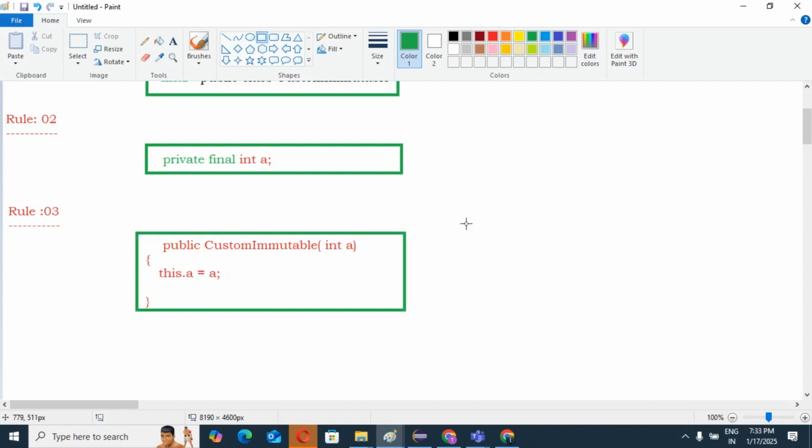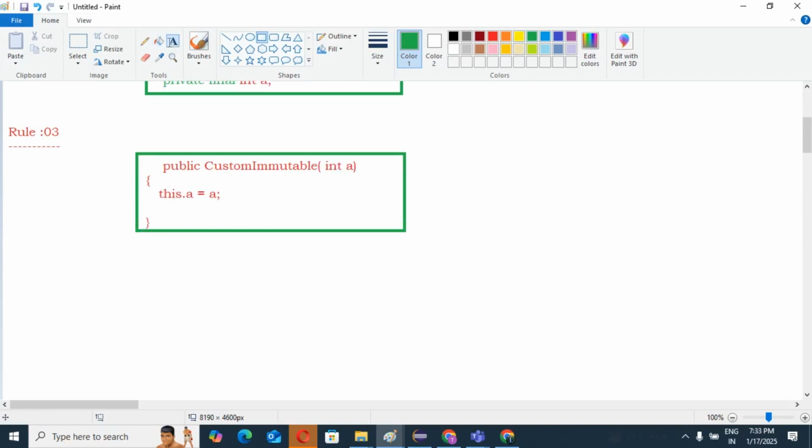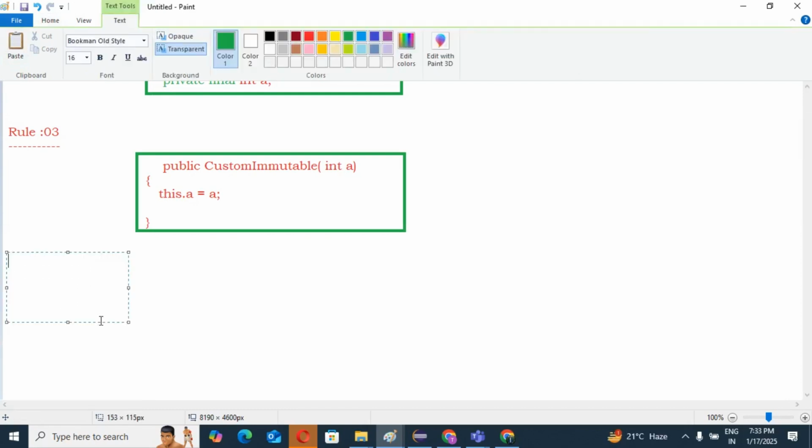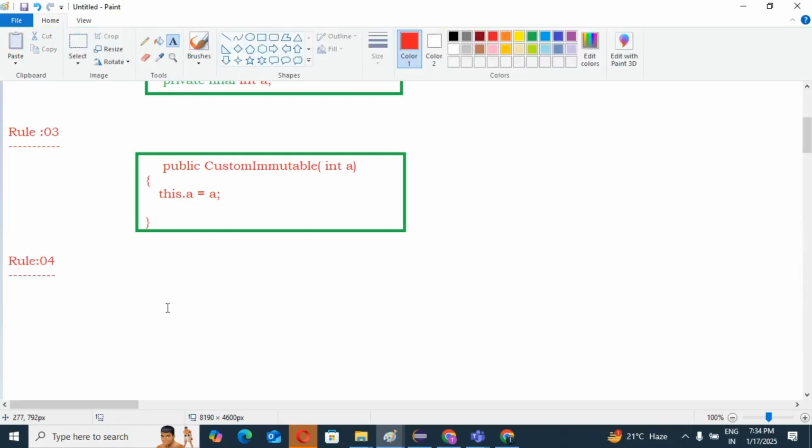Right? Yes. Guys, see, then rule number 4. What is rule number 4? Please concentrate. So guys, don't allow setter method. Don't allow setter method. That is the rule number 4.